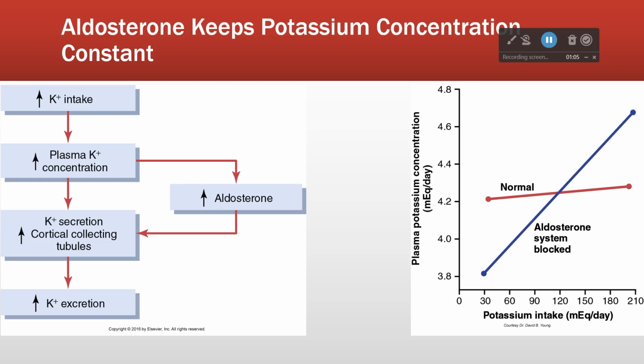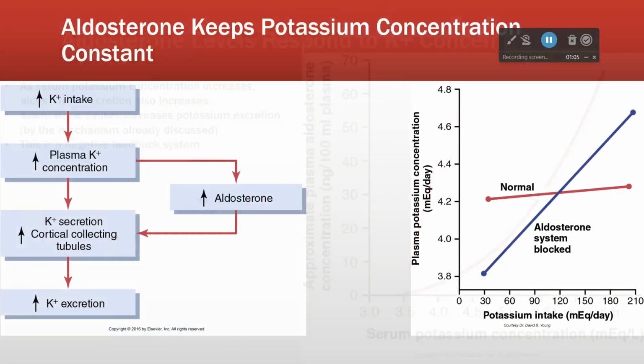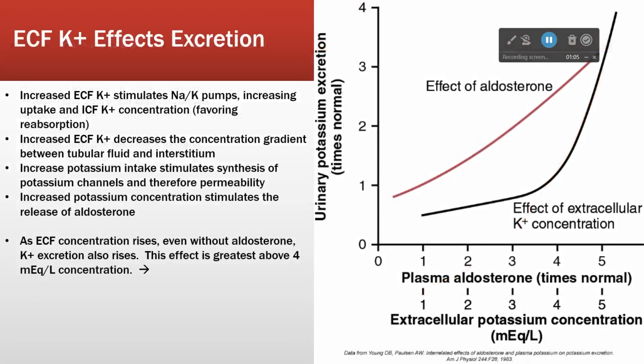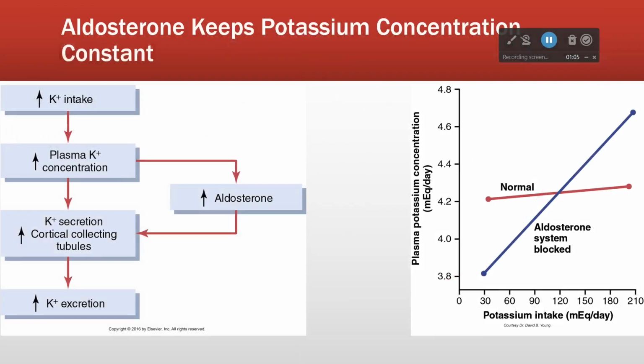Now, if we take the aldosterone system away, we see the opposite. We see the backup system, right? We see this system, right? So it's a little slower, but it still has the same direction. But we see now that as our potassium intake increases, our potassium concentration also increases. In other words, the backup system can't keep up, right, like aldosterone can.